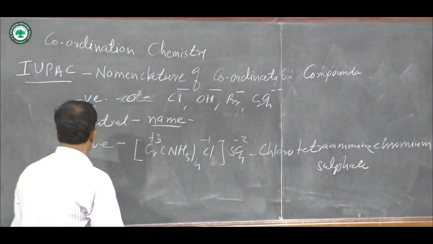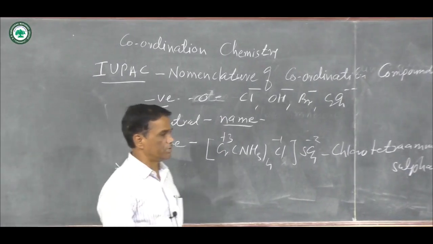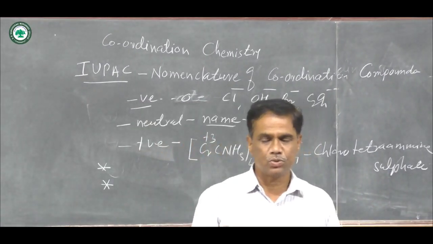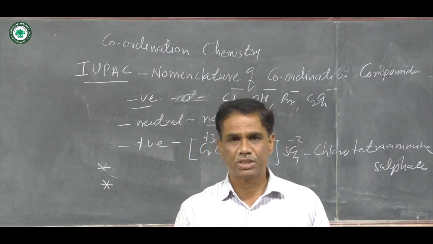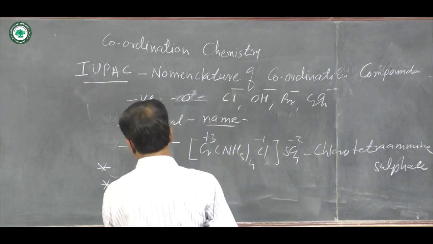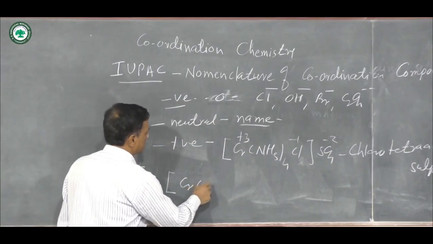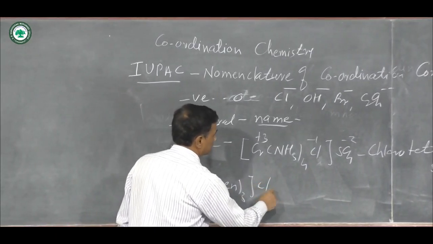Then the next rule for the nomenclature of coordination compounds is once a compound is formed with 2, 3, 4 etc. ligands, then bis, tris etc. words are used. Example: suppose there is a formation of Cr(en)3Cl3.